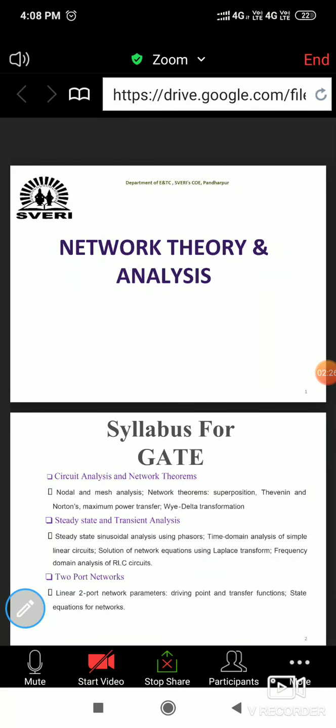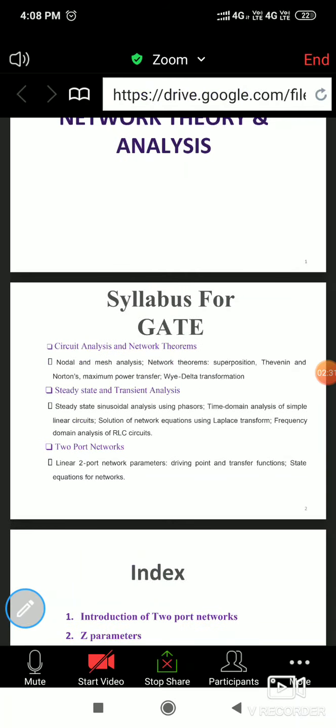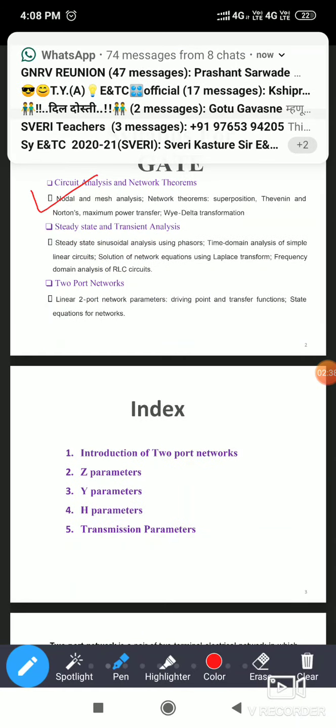Okay. Now we are going to start. Now the GATE syllabus, I again repeat what the syllabus is. Circuit analysis and network theorems, that we have completed here. So this topic we have finished. Each and every bit we have covered.